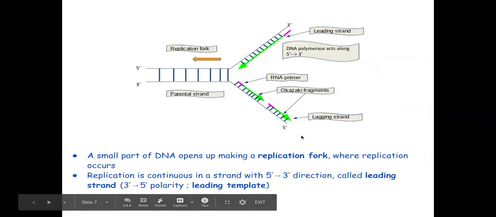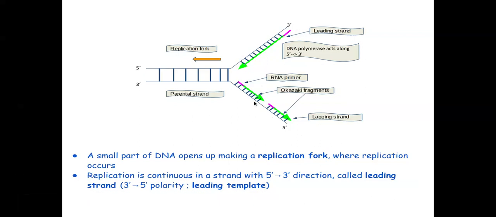The other important point is the replication fork. So, what is a replication fork? When this DNA helix unwinds and opens out, you can see it forms a Y-shaped structure which we call a replication fork. And as I already told you before, the point where replication starts is called the origin of replication. Now it is important to note that on one strand, as you can see here, replication is taking place in a continuous manner. So this strand is being synthesized in a continuous fashion. This strand is called the leading strand and the template is called the leading template.